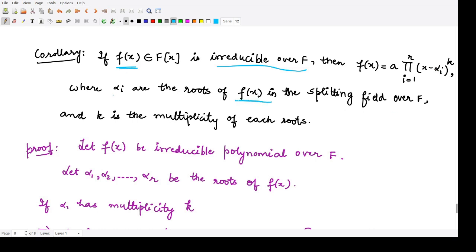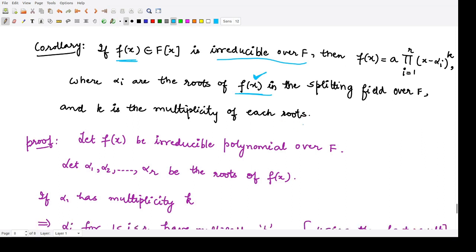So that means we have how many roots? We have r such roots available for this polynomial f of x, and the multiplicity of each root would be k. So k represents the multiplicity of each root. So that means we are saying that every root has the same multiplicity. This clearly follows from the theorem that we have just taken.